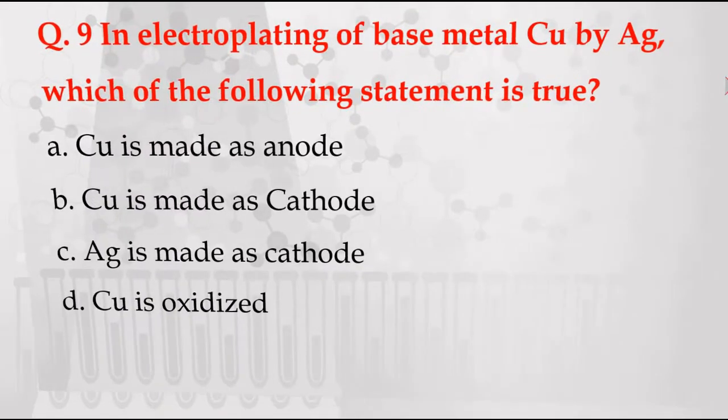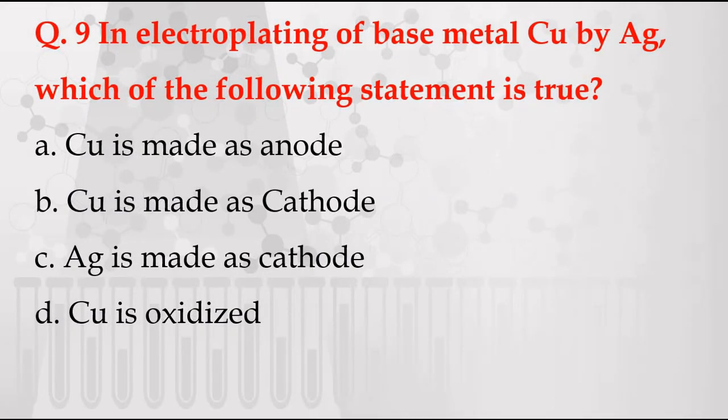Next question. In electroplating base metal copper by Ag, which of the following statements is true? So you have to take this base metal, that is copper, and on copper we are applying the coating of Ag, that is silver. So the options are given. A, copper is made as anode. B, copper is made as cathode.